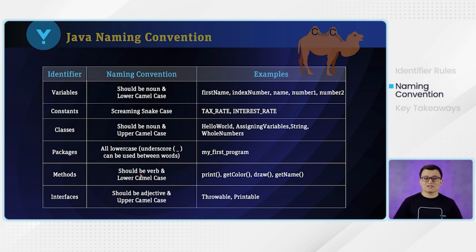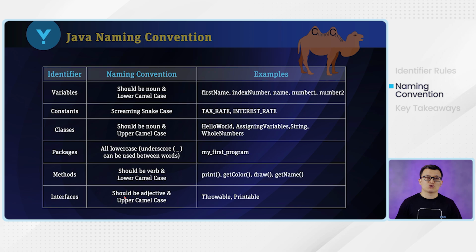And then next is the methods. Methods in Java means the function. Okay, a certain action it means. So therefore, when you name the method, it should be a verb. Okay, something that's describing an action. It should be a verb, and you should apply lower camel case just like you did with the variables. Okay.